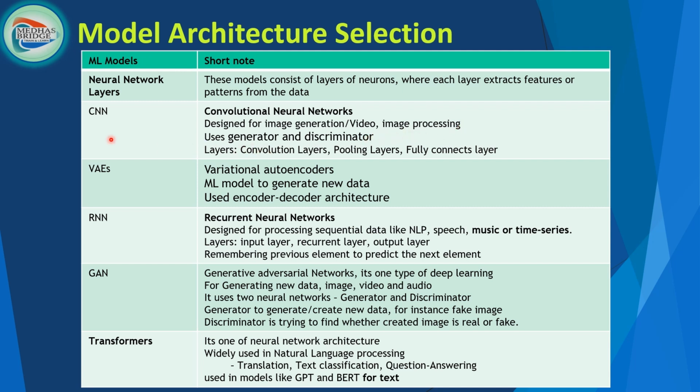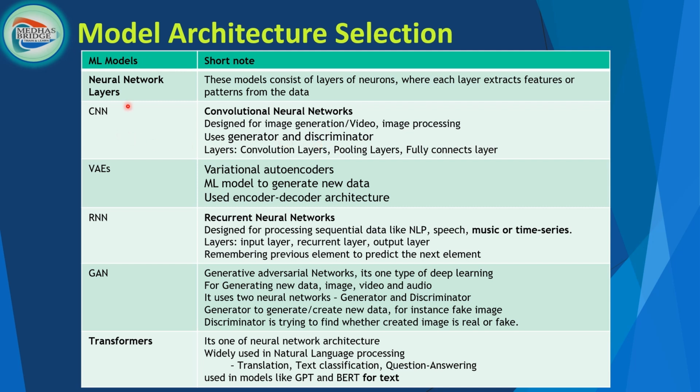A CNN setup uses a generator and a discriminator. The generator creates new content, and the discriminator compares the new content with the input to see whether the generated image is fake or real. It has internal layers: the convolution layer, pooling layer, and fully connected layer. That's the CNN concept at a high level.